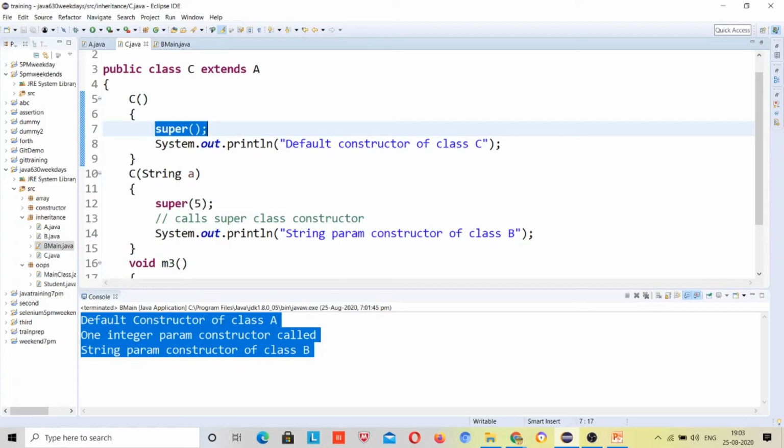So when we call super, it will never go to that. The string A parameter constructor is in class C, and in class C we have also defined a default constructor, where we have printed something. Whenever in a parameterized constructor we call super, it will directly go to class A, and it will never come to the default constructor of class C. It will never come back.